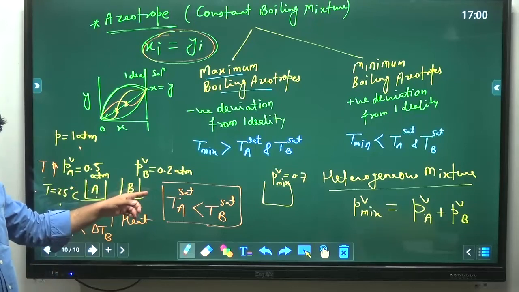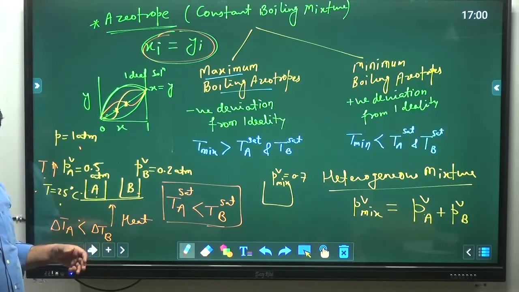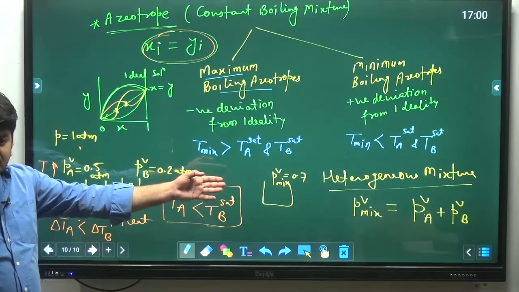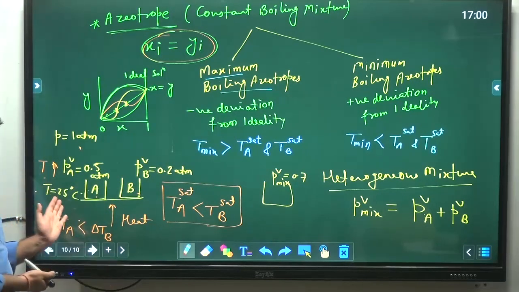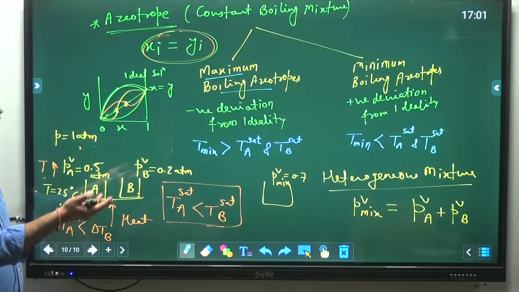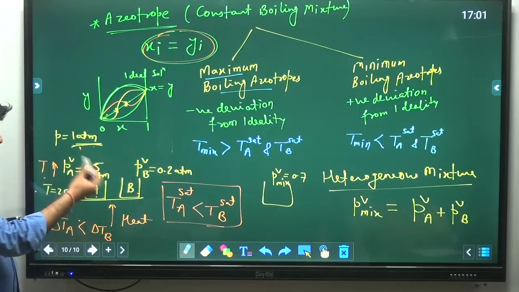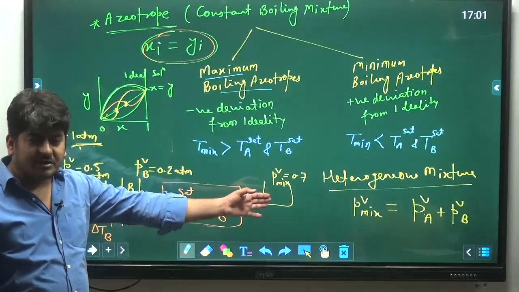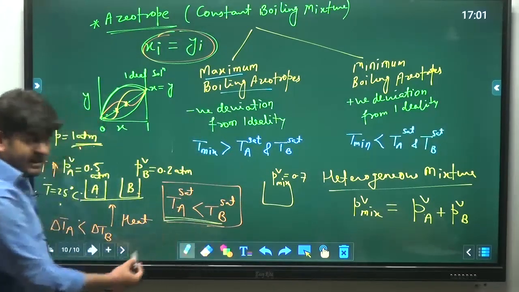A और B का समझ में आया था? A was taking less time, B was taking more time. Why? Because of their vapor pressure. In the mixture, what is the vapor pressure? 0.7. So the mixture will take less time than A itself. 0.5 will be equal to 1, 0.7 will be equal to 1, which will come first? 0.7. So the time taken by the mixture to achieve this value of vapor pressure will be less than this. So the final temperature, the boiling point temperature of the mixture, will be smaller than that for A and B.